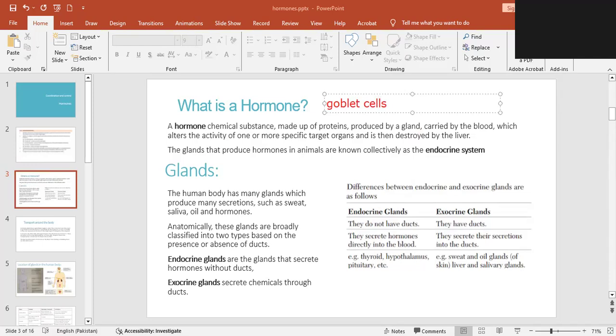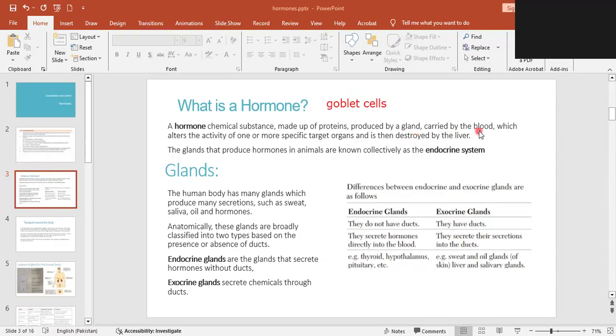The goblet cells, you must be knowing about it, as we have studied in the chapter digestive systems, right? So goblet cells are the cells who make up the chemical and then release it. Whether it's a hormone, whether it's a chemical, whether it's a mucus, anything. The secretion produced by the cell is known as the goblet cell. And these goblet cells, when they become an organ, that's known as gland. So liver is an example of a gland, all right?